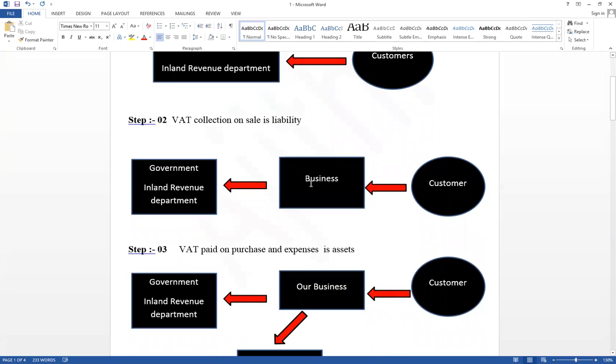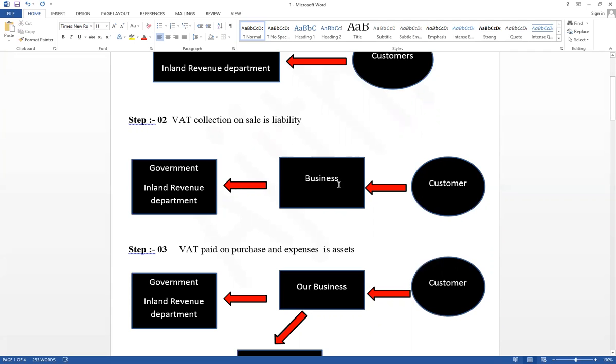Therefore, when the business makes sales to the customer, the business should be registered in the Inland Revenue Department to collect VAT from the customer. If our business is registered for VAT, then VAT can be collected on sales. When the business sells to the customer, the VAT value can also be collected from the customer. That value should be paid to the government. Therefore, VAT collection on sales is a liability.